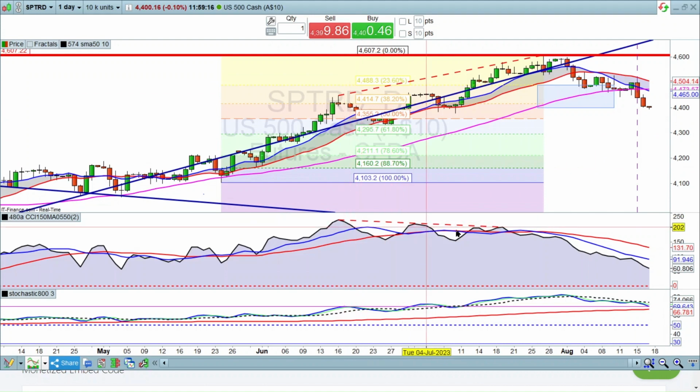We did have a divergence back here, a bearish divergence versus the price, and we did say look out for that area, as well as this resistance up there at 46.07. It did bounce down from there and broke through to this initial target area.